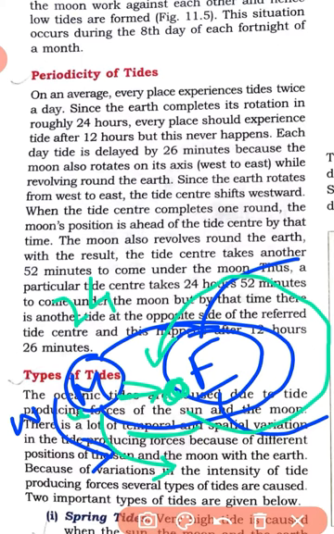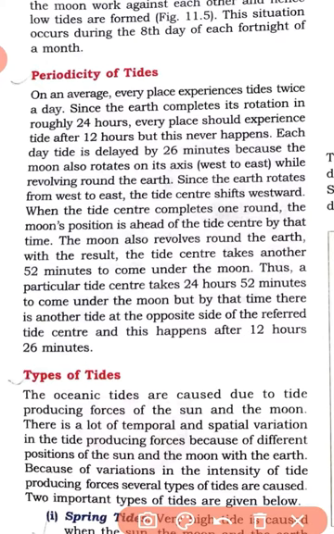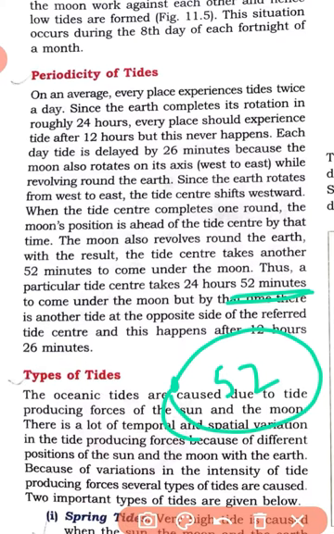That is why the tides will be delayed, and every day the delay will be 26 minutes for each tide and 52 minutes between the two main tides. So the one tide is here, and after 24 hours it will need to cover some portion, like 52 minutes more.